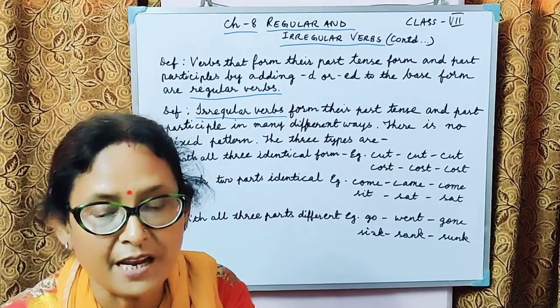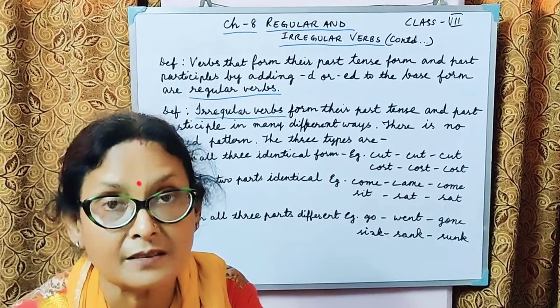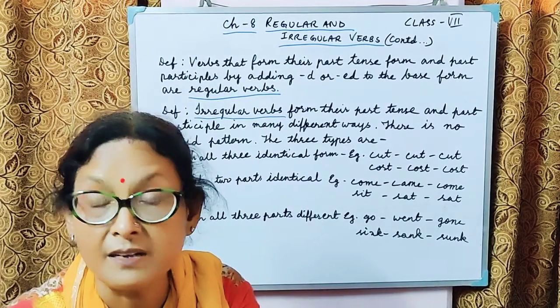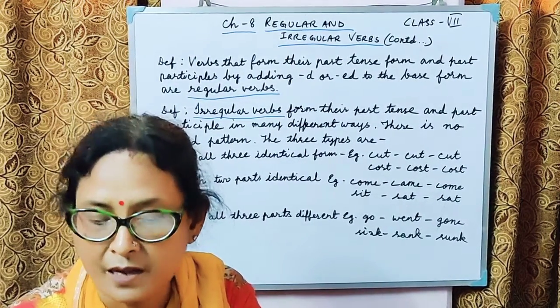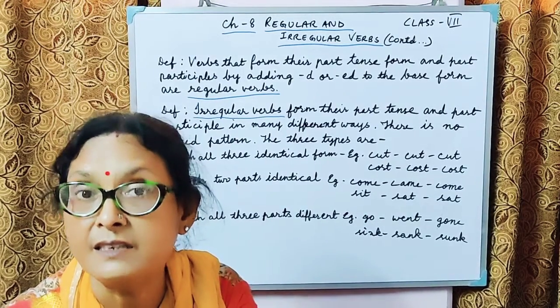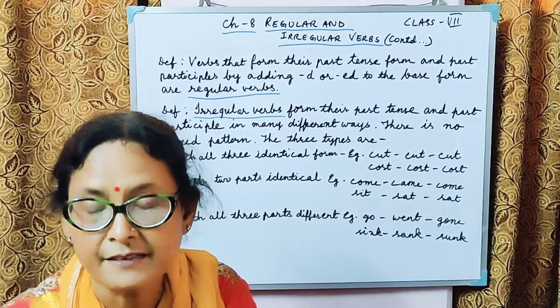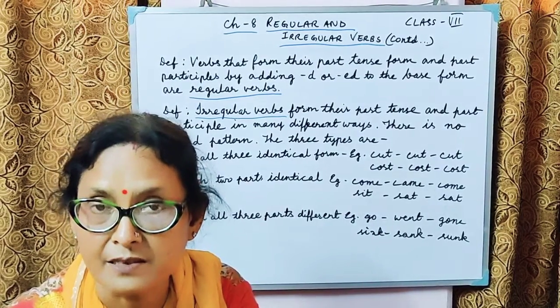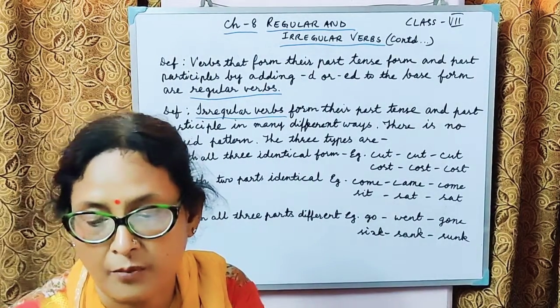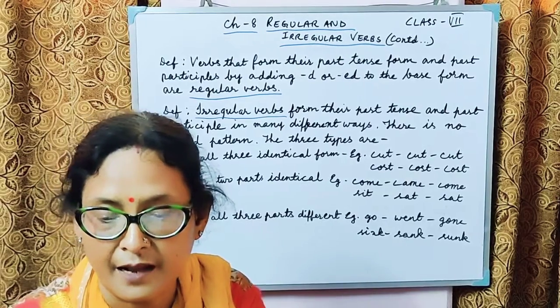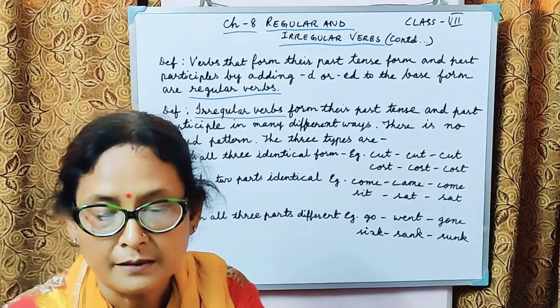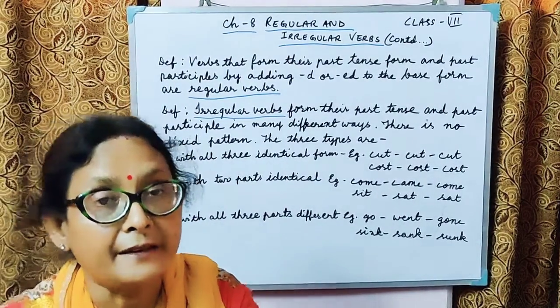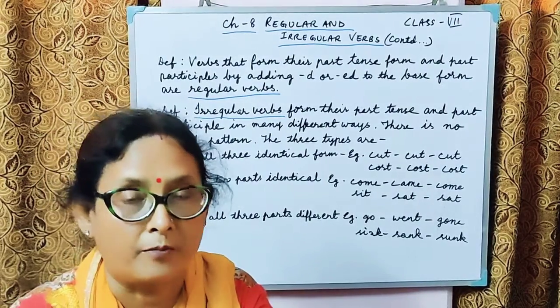There is no change, so it remains identical, like burst, burst, burst; hurt, hurt, hurt; hit, hit, hit. There is no change either in the past tense or in the past participle form, and hence they are the first kind, in the same form.